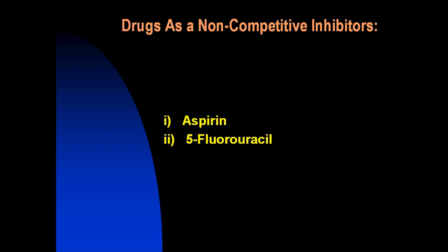Aspirin acetylates a serine residue in the active center of cyclooxygenase COX, thus inhibiting prostaglandin synthesis and inflammation.